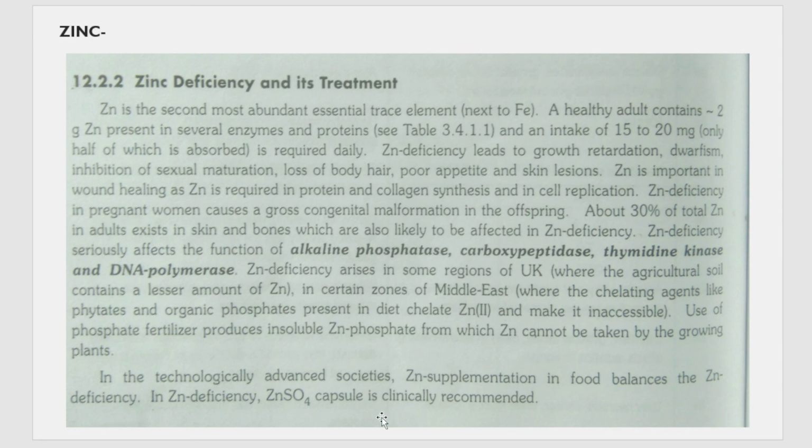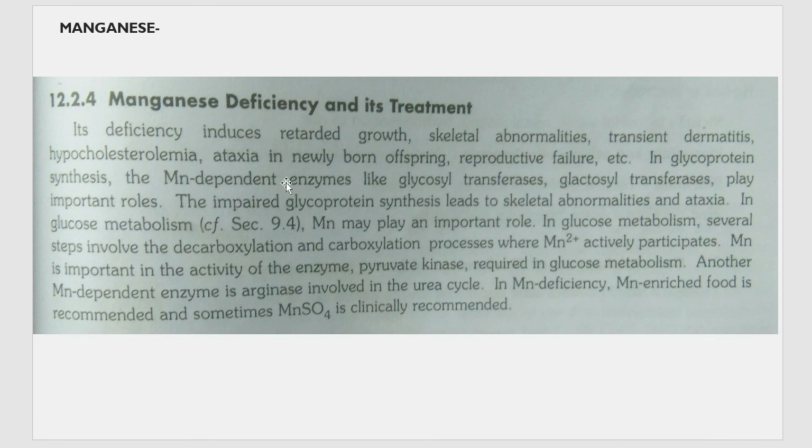So how can zinc deficiency be treated? There are clinically available zinc sulfate capsules that are to be consumed in order to treat the zinc deficiency. Next is manganese. Manganese deficiency can also lead to retarded growth, skeletal abnormality, and hypocholesterolemia, or different problems in the reproductive parts, reproductive failure, and the offspring that are born can suffer from impaired growth of organs.